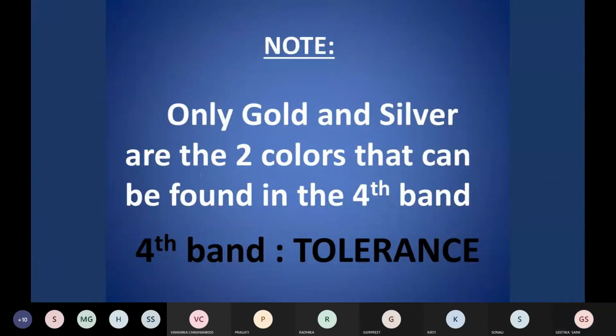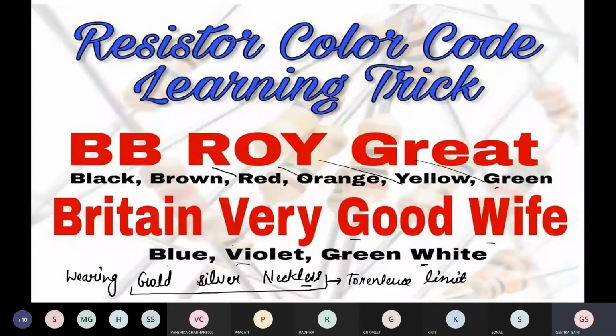Next, an important point to decode a resistor is that only gold and silver are the two colors that can be found in the fourth band. See here, I told you about that gold silver necklace. Either it is gold, or silver, or no color. N means no color, none. So the fourth band is either gold, or silver, or no color.